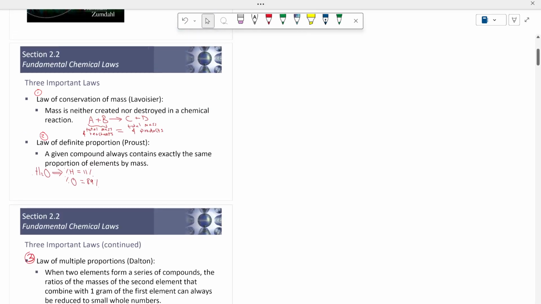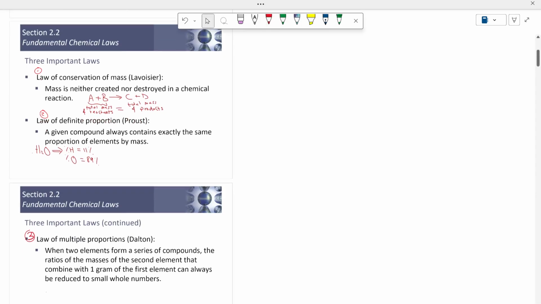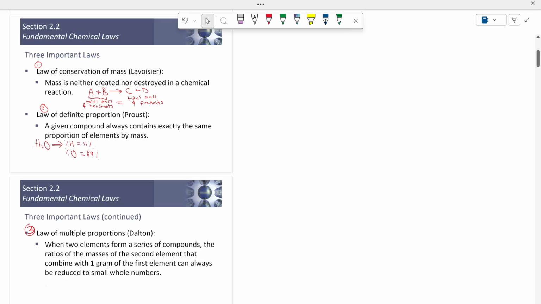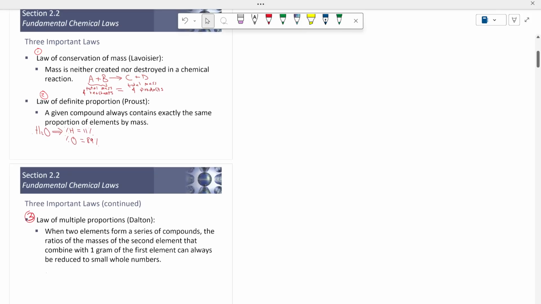In the law of conservation of mass, the law says that in any chemical reaction, let's say if you have a chemical reaction between A and B to produce C and D, then the total mass of A and B must equal the total mass of C and D. The total mass of reactants equals the total mass of products. Later, we will give you a specific example to illustrate this law.